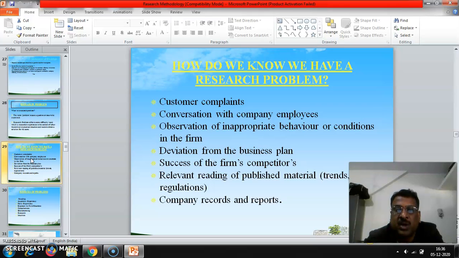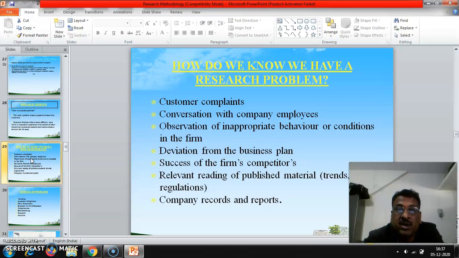Where is our market share? Whether our share is decreasing or whether our share is constant. Whether we should go to acquire the competitor's share. At that time they have to decide. This is the problem. Success of the firm's competitors. If competitors are getting success, automatically we are losing the market share.